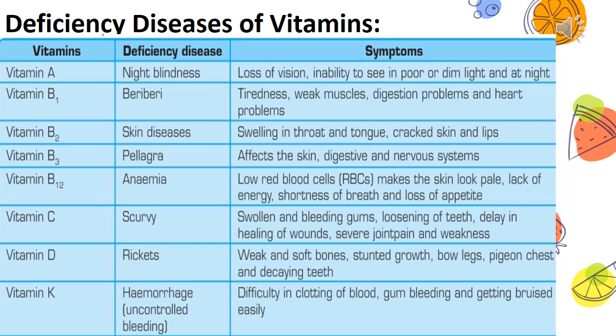The deficiency disease of vitamin B2 is skin diseases, where the symptoms are swelling in the throat and tongue, and cracked skin and lips. Further, lack of vitamin B3 causes pellagra, where the symptoms are that it affects the skin and it affects the digestive and nervous systems.